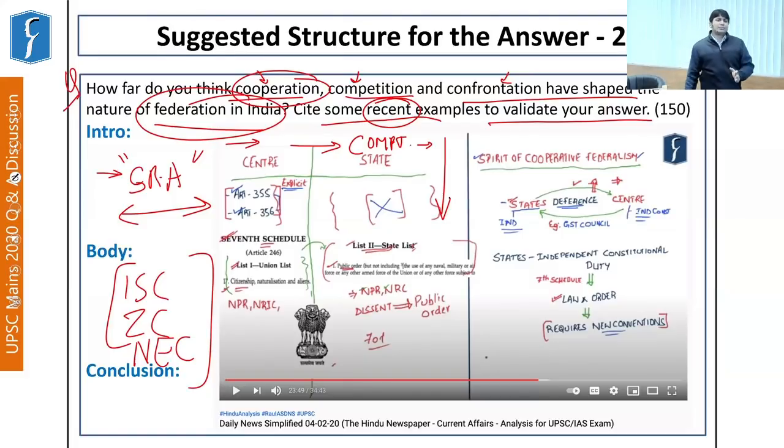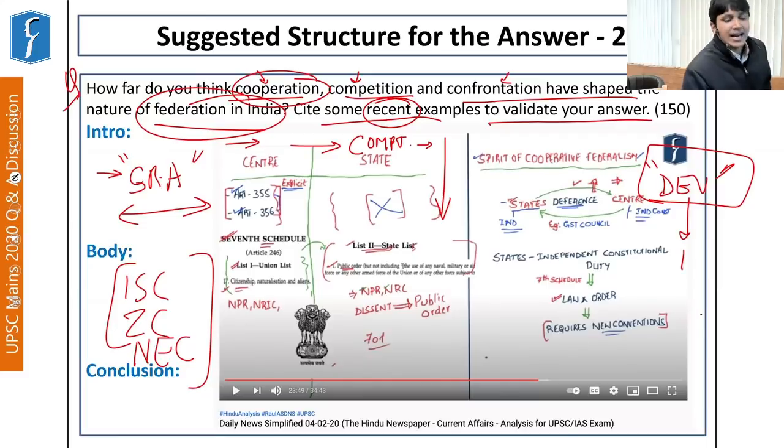Because if you talk about the Aspirational District Program, it highlights health, nutrition, agriculture, infrastructure, etc. So if different districts of a state are competing with each other at ground level in all these aspects, it not only helps in overall growth of that particular area, but also overall development. Now, development is a very important word, as it is all inclusive, and it also includes the aspects of health, education, and standard of living. These parts have been asked by UPSC in the next question, which we'll take up. So this is the aspect of competition.